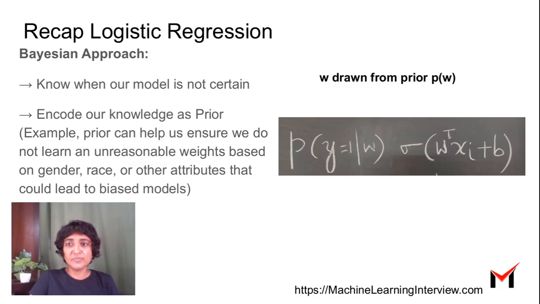So in the Bayesian approach, what we end up doing is, instead of learning these parameters W, we actually learn a distribution over these parameters. And as we do so, we can see from the variance of this distribution whether we are confident about the model itself or not. So if I want to express the same thing that I wrote earlier for logistic regression, in a Bayesian sense, I would say P of y equals 1 given W, because I now treat the parameters W themselves as random variables, is sigma of W transpose Xi plus B.